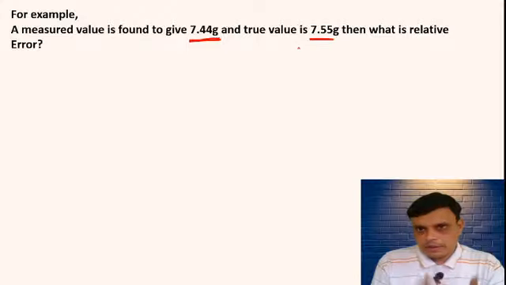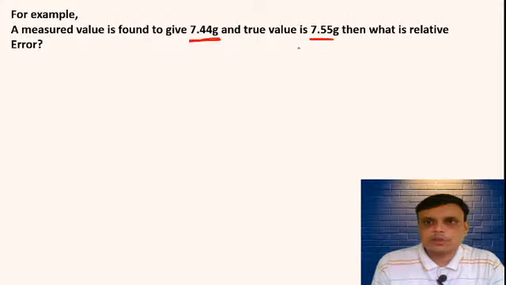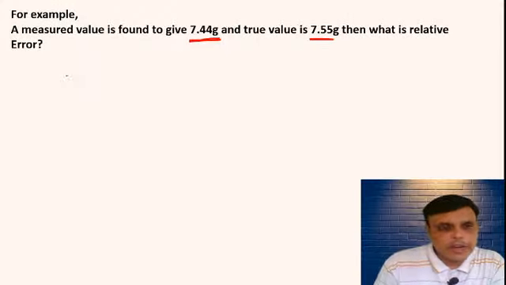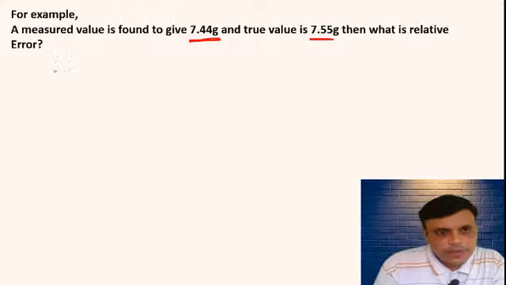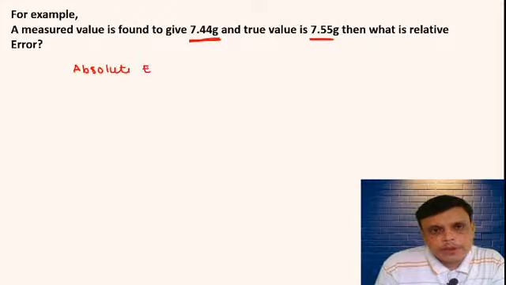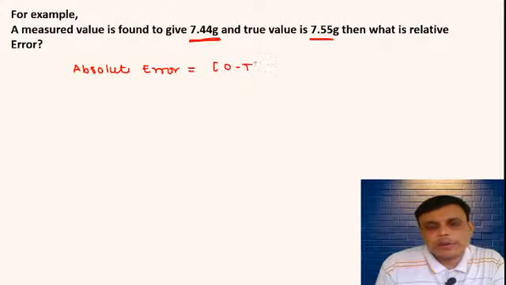So to find out the relative error, first you have to find out the absolute error. What is this absolute error? It is nothing but the observed value minus true value. So tell me the value of AE here.